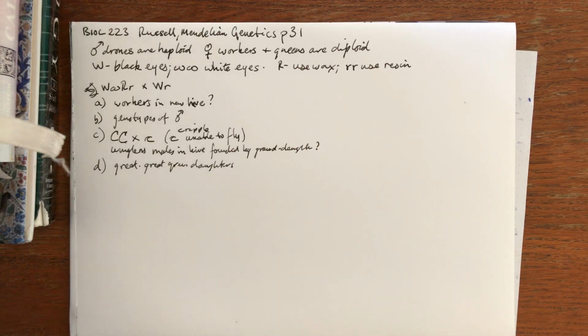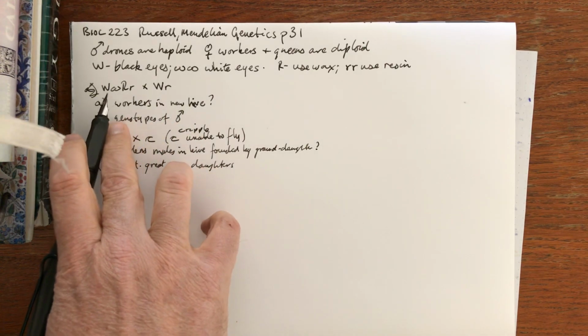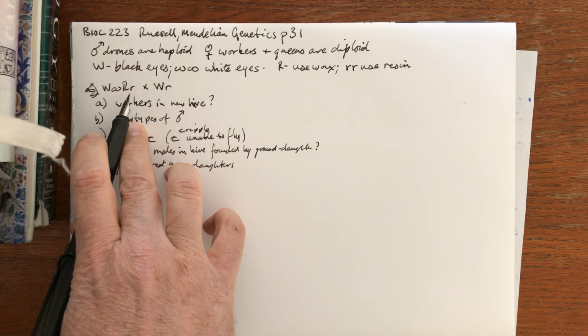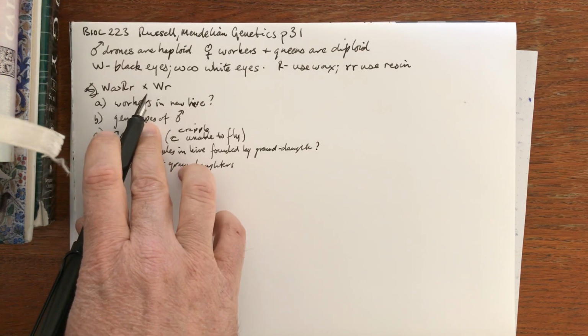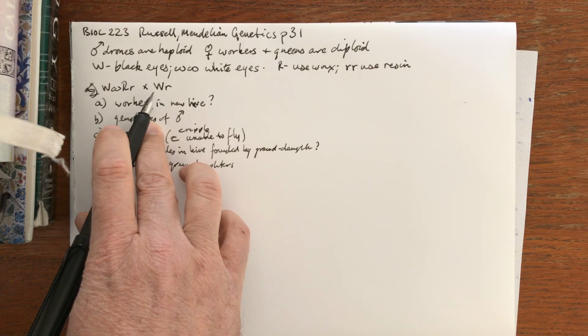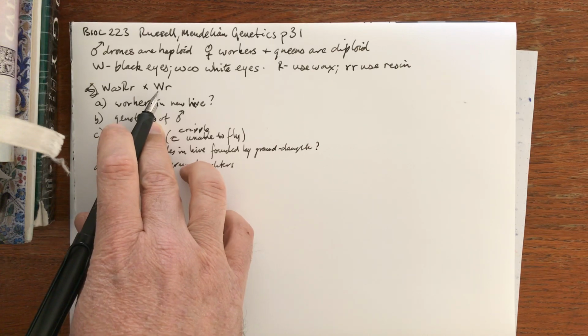So it has several parts to the question. A big W small w, big R small r queen founds a colony after mating with a royal consort in the nuptial flight, with a male who's big W, small r.